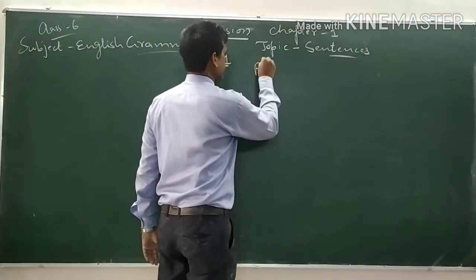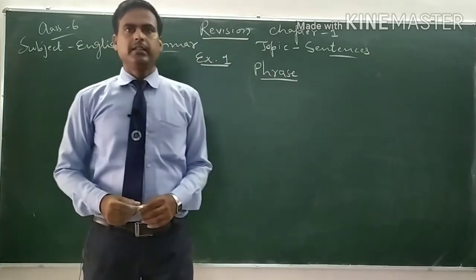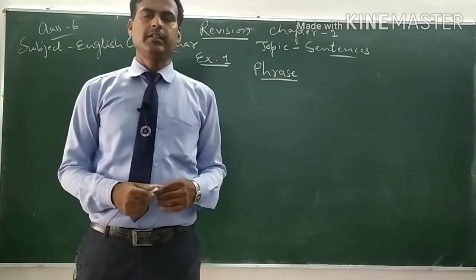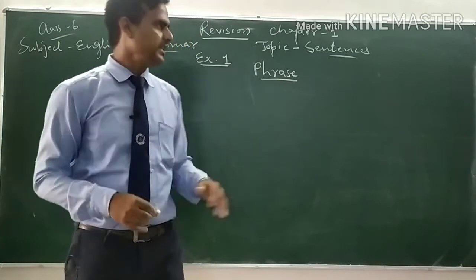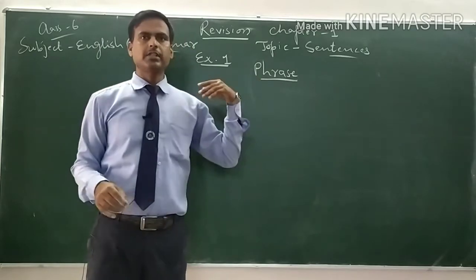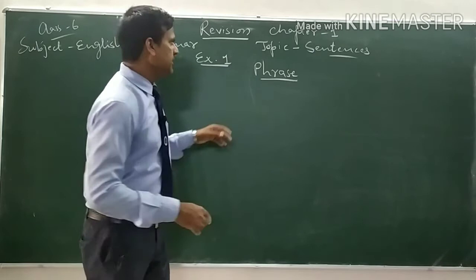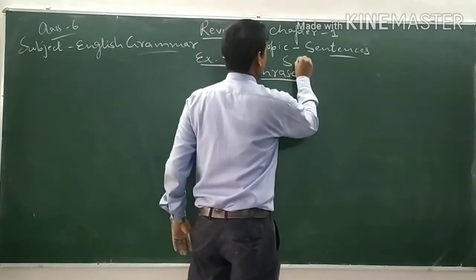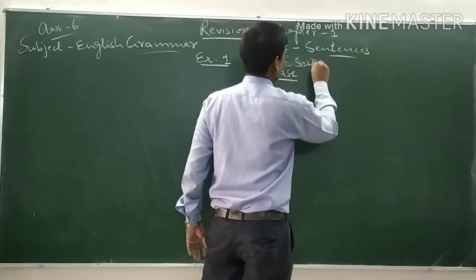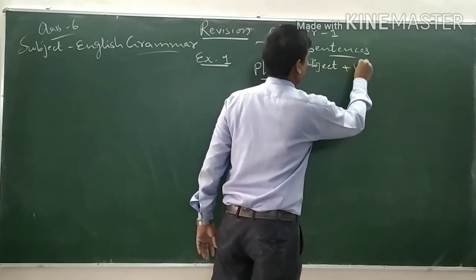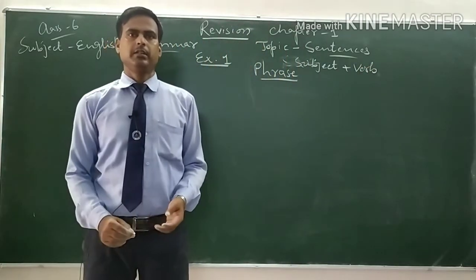Let's see first, phrases. A phrase is a part of a sentence which gives us a sense but not a complete sense. A sentence must have a subject and a verb. But for a phrase, it is not a must.